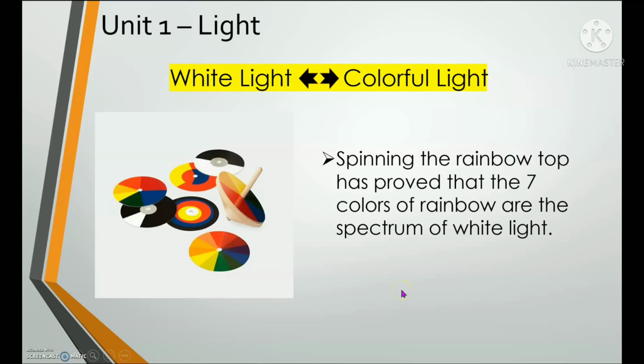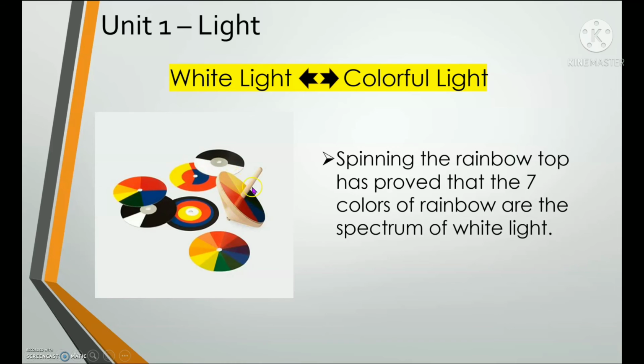Okay, now repeat after me. Spinning the rainbow top has proved that the 7 colors of the rainbow are the spectrum of white light. Very good. So it says that they prove that these 7 rainbow colors, when they spin this very, very fast, the color that is showing is only the color white.